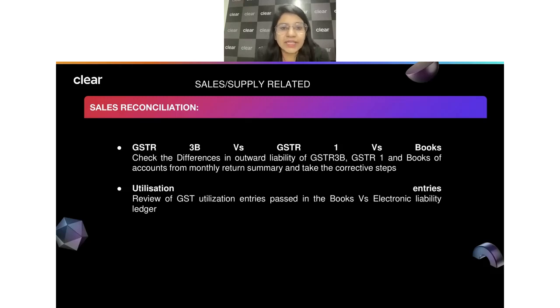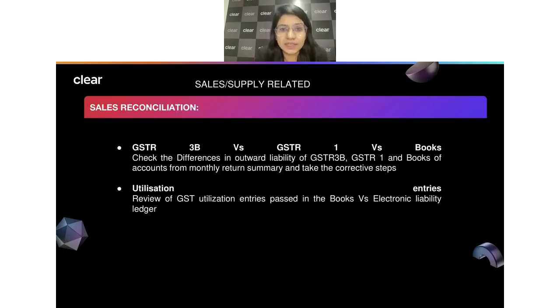A simple example is nil rated exempted supplies. It is part of GSTR 1. It is also part of GSTR 3B. It's just that we are not paying any taxes on top of it. So it becomes very important that we reconcile the information which we have furnished in our GST1 with the information where we have actually paid the taxes in GST3B. So these two should always match.